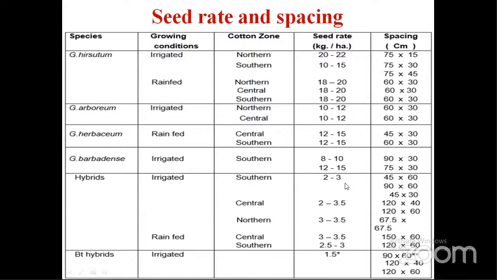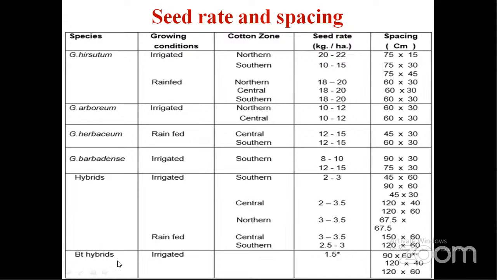Hybrids, if they are grown under irrigated conditions, seed rate is around 2 to 3 kg per hectare. General spacing followed by farmers is 19 to 60 centimeters. In some areas, 120 to 60 centimeters. BT cotton is generally grown under irrigated conditions because water is a must. Spacing is 19 to 60 centimeter or 120 to 60 centimeters.